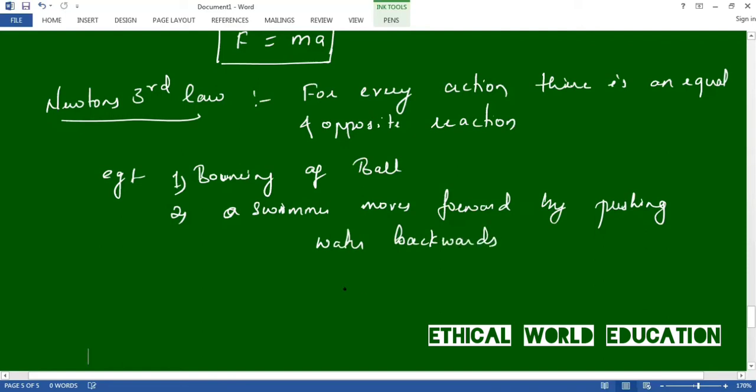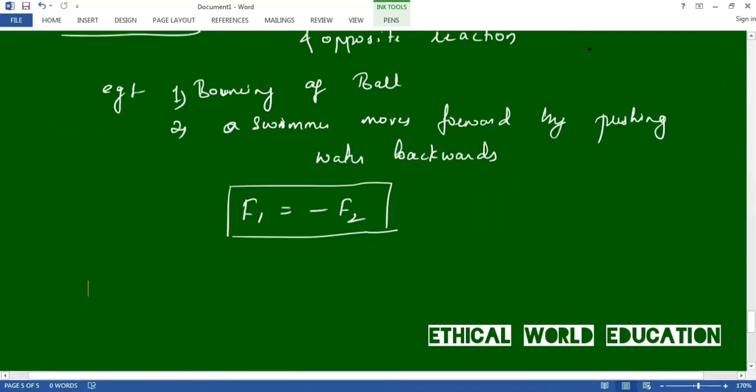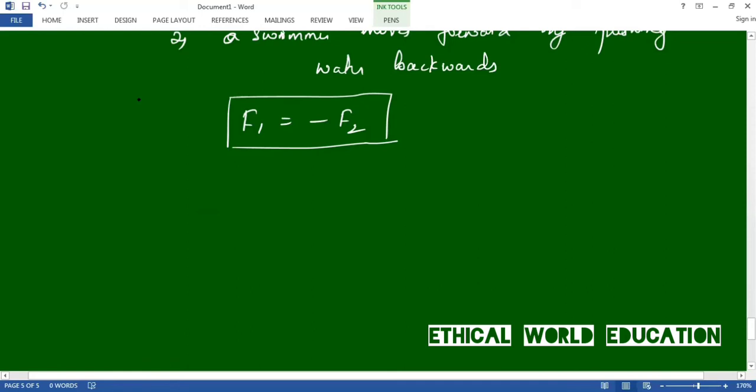We can write this mathematically: F1 is equal to minus F2. The negative sign shows it is opposite. This is Newton's third law. The next concept we will discuss is fundamental forces.